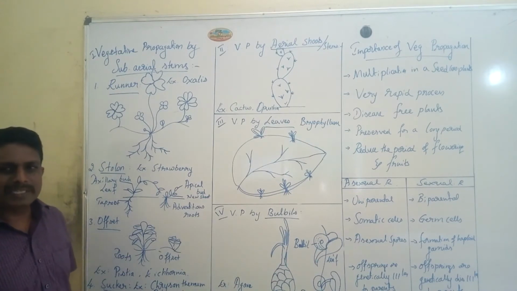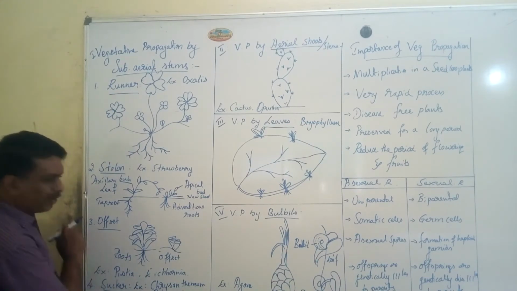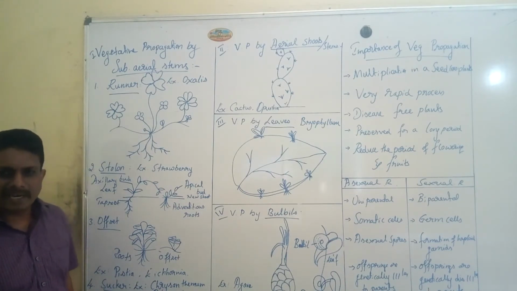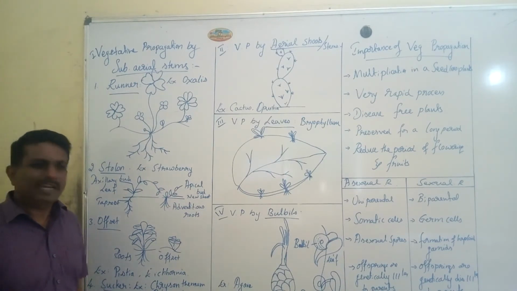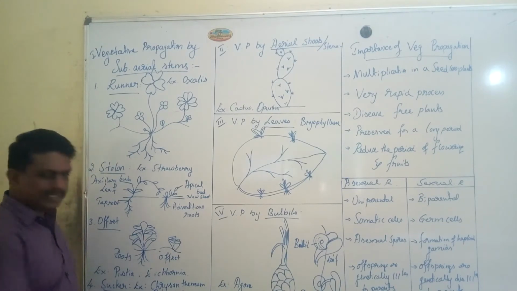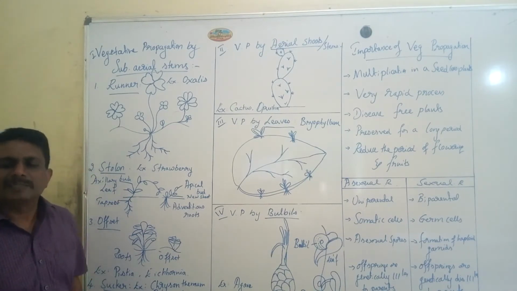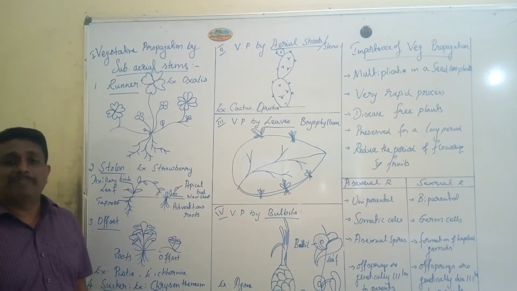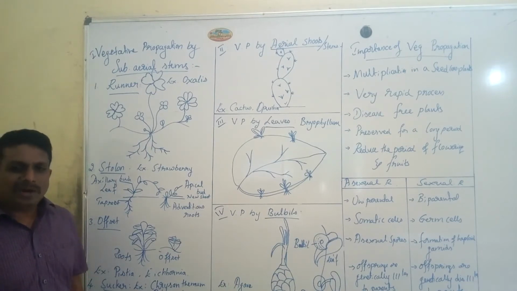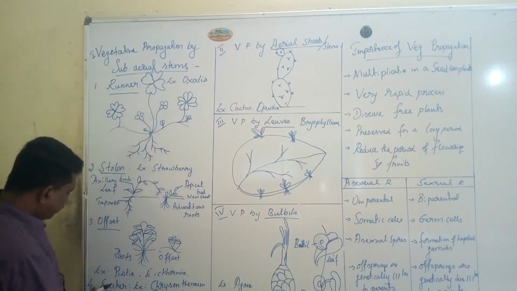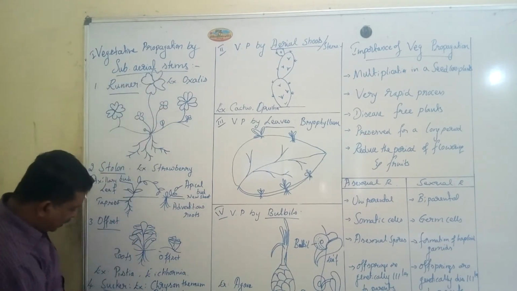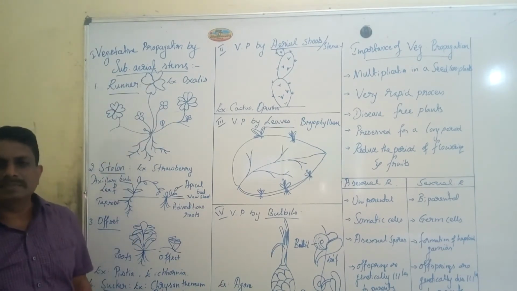Pistia is popularly called water lettuce, whereas Eichhornia is popularly called water hyacinth, or terror of Bengal.